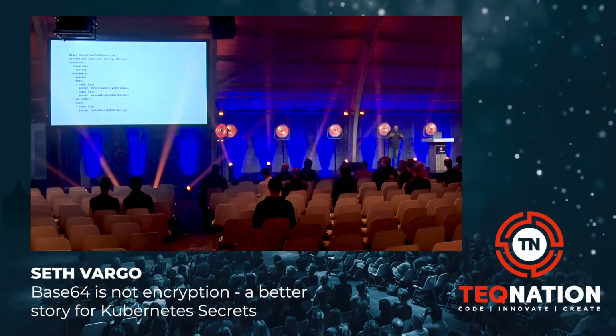So the way that envelope encryption works is that as a Kubernetes cluster administrator, you create this YAML file that I have here on the screen called encryption configuration. This is a YAML file. You can find examples of it on the Kubernetes docs. But you basically tell Kubernetes, I want you to encrypt secrets. I want you to use a provider for secrets. And you'll notice that I have two providers here. There's an AES CBC provider and a secret box provider.